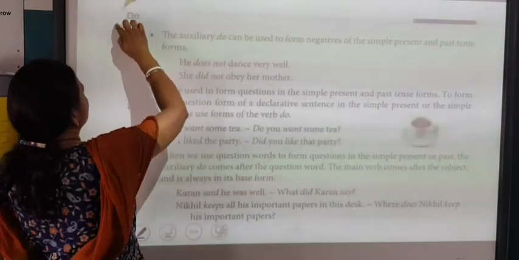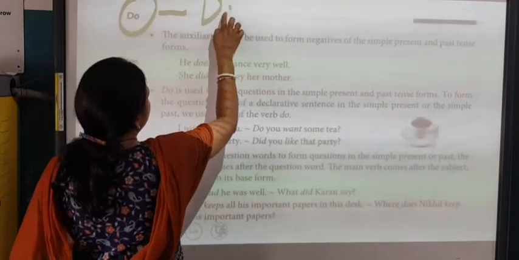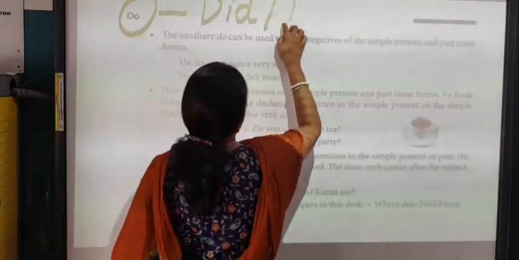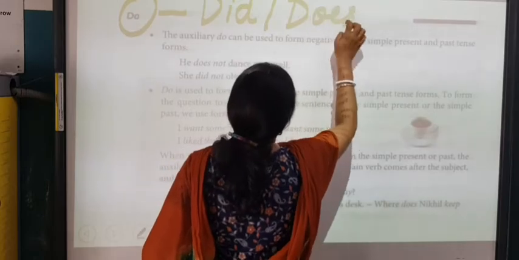Now next is do. When we write do, we have did and does and do also.